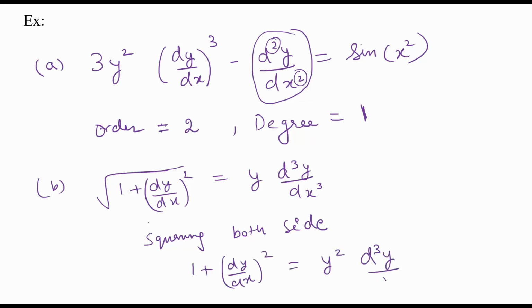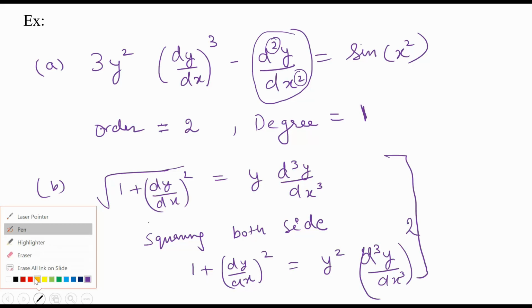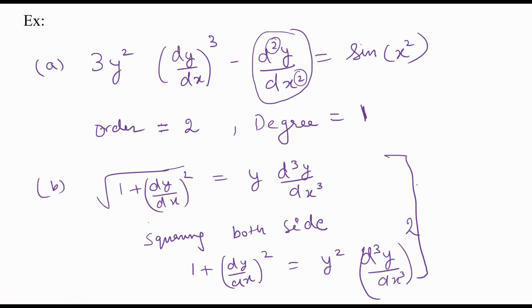Now you can easily answer what is the order and what is the degree of this differential equation. Here the order will be equal to 3 and the degree will be equal to 2, because the highest order derivative has a power 2. So this is the order and this is the degree.